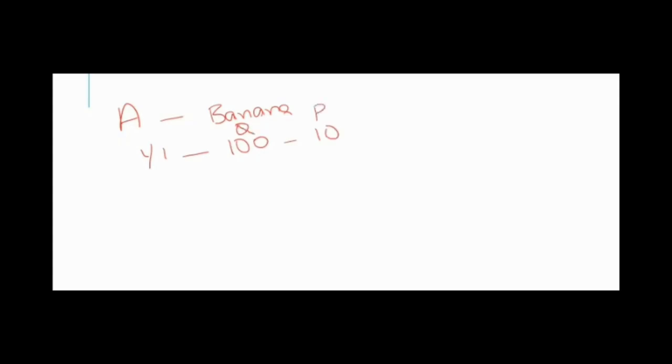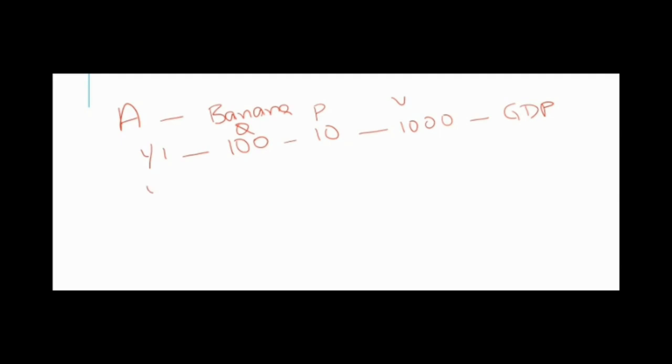This is quantity and this is price. So value is 100 into 10, that is 1000 rupees. This is called GDP. But is it a real GDP or nominal GDP?